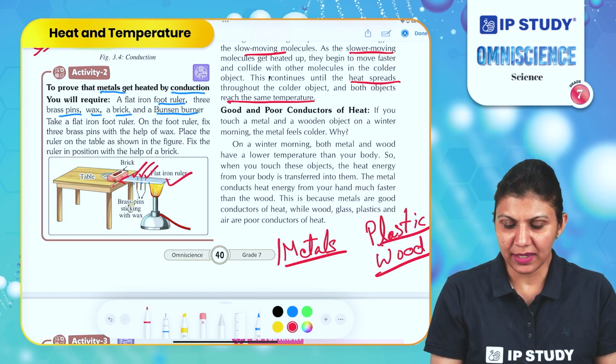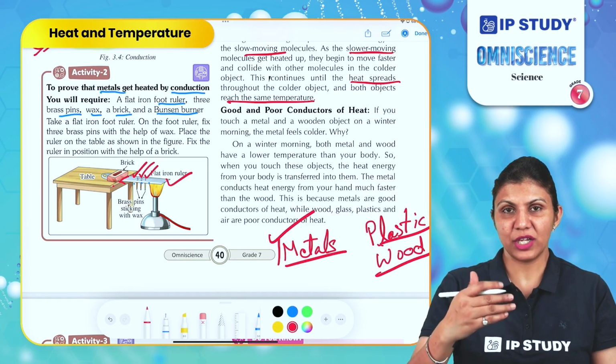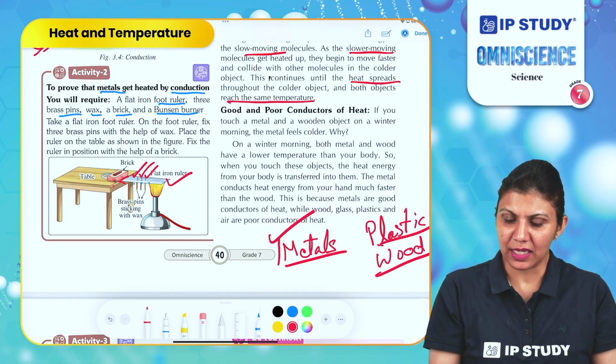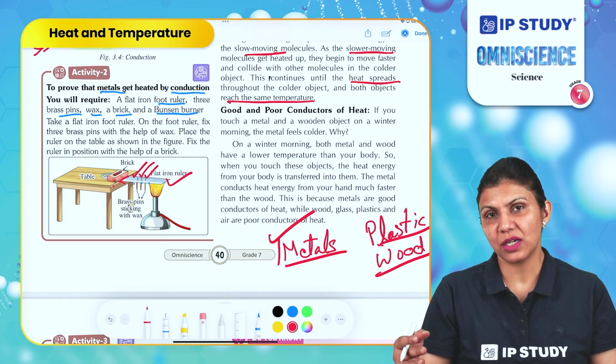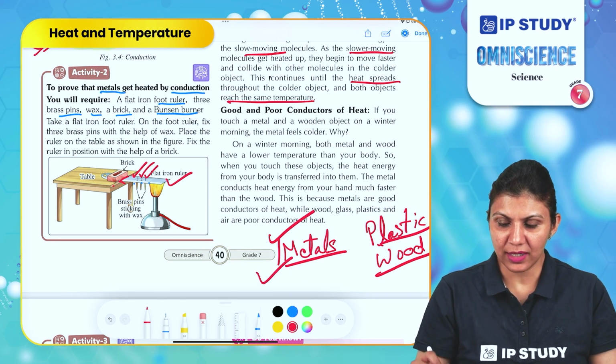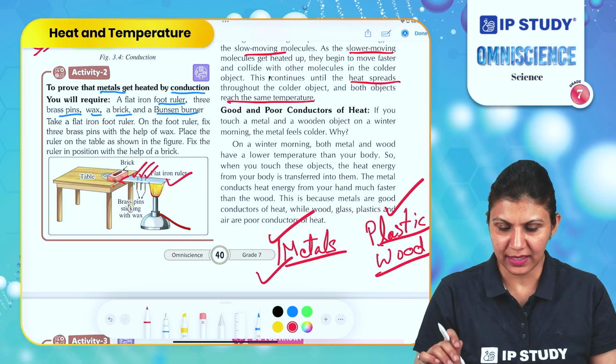Means metals allow exchange of heat or the transfer of heat through their particles, but plastic or wood do not allow this transfer of heat through their particles. So metal is a good conductor, plastic and wood are bad conductors of heat.